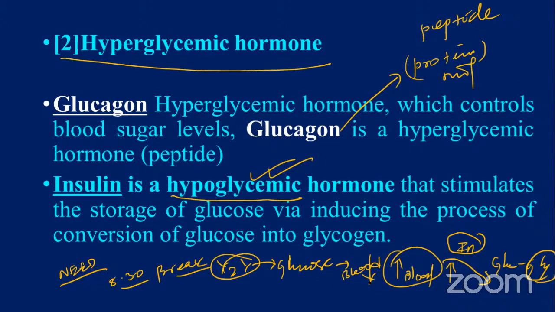Okay, bloodstream. Then the blood glucose level is increased. So that time automatically what happened? Hypoglycemic, reduce the blood glucose level. Suppose if it is present as it is, what happened? It will lead to some disease. Okay, so it is reduced, converted into glycogen and stored in the liver.